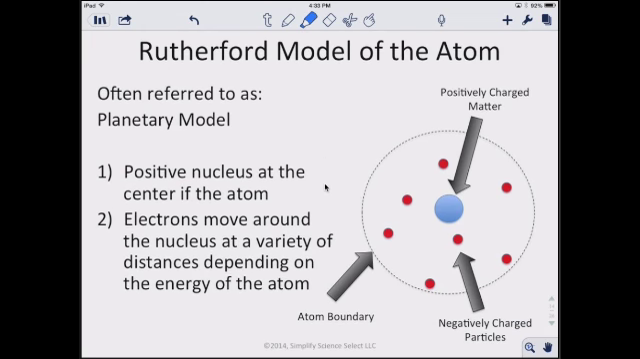So the Rutherford model of the atom is often referred to as the planetary model of the atom. We have the positive nucleus at the center of the atom, and the electrons move around the nucleus at a variety of distances depending on the energy of the atom. So basically you'll see they kind of just orbit around, but they're not really set in a very specific place or at a very specific distance. They just kind of move around the very dense nucleus.